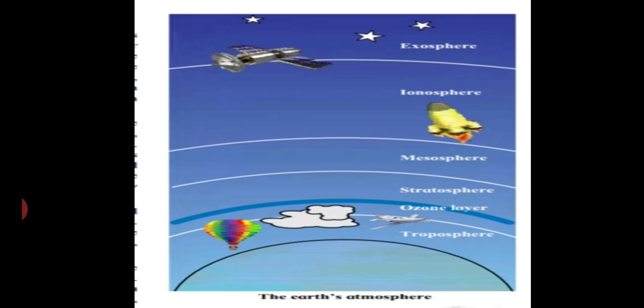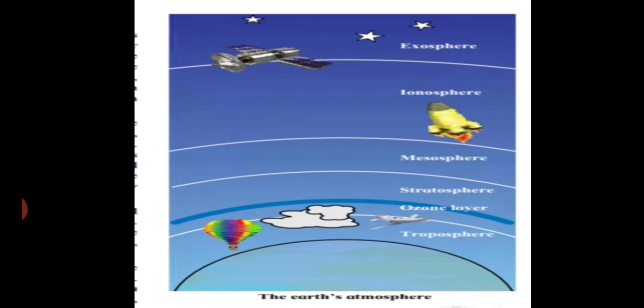The layers of the atmosphere are named the troposphere, stratosphere, mesosphere, ionosphere, and exosphere. The layer that extends from the earth's surface to the height of about 13 km is called the troposphere. The conditions in the troposphere change continuously. They affect the living world to a great extent. Almost all the water vapor in the atmosphere is contained in the troposphere.